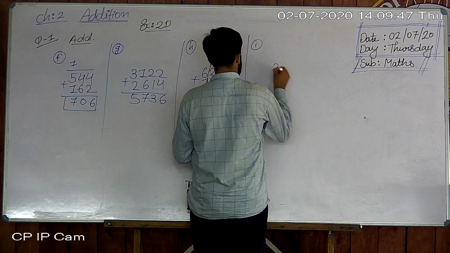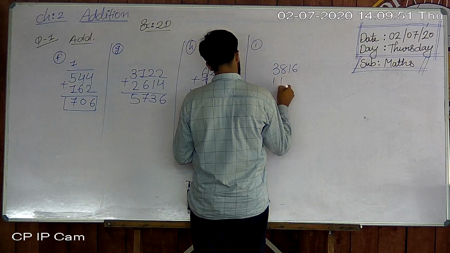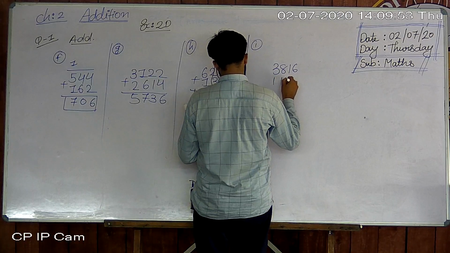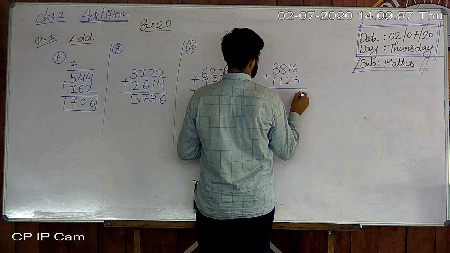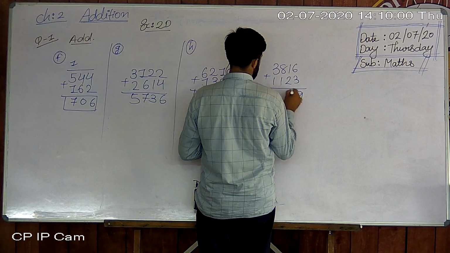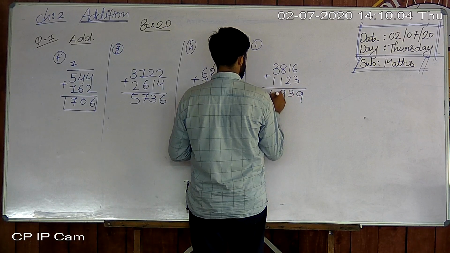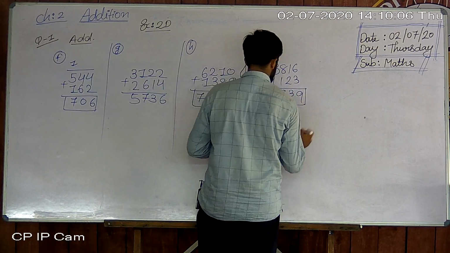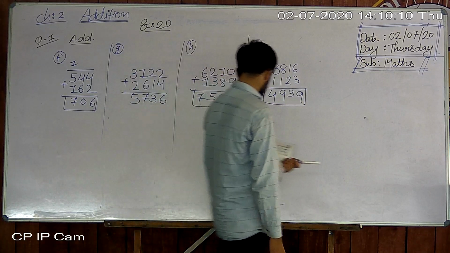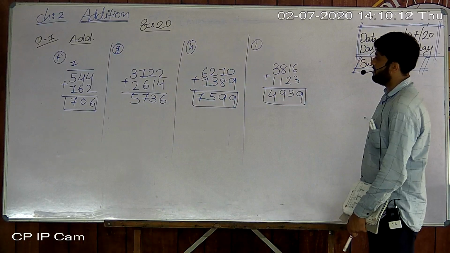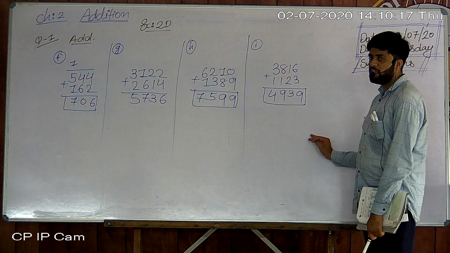Question number 3,816 and 1,123. 6 plus 3 is 9, 1 plus 2 is 3, 8 plus 1 is 9 and 3 plus 1 is 4. Understood? Then we are doing question number 2. Do not add. It's not a part of the addition. That's why we are not performing it here.